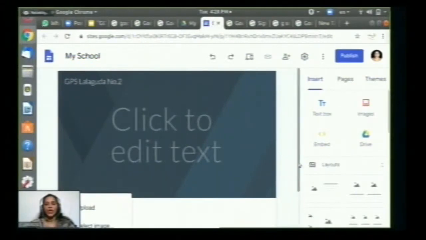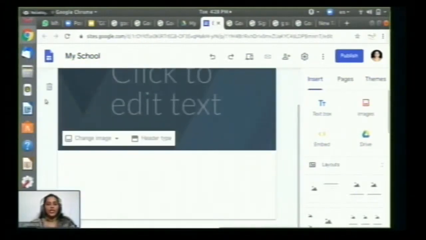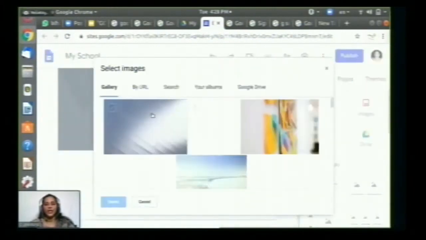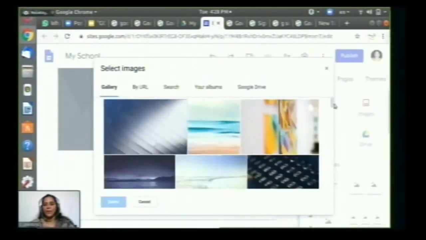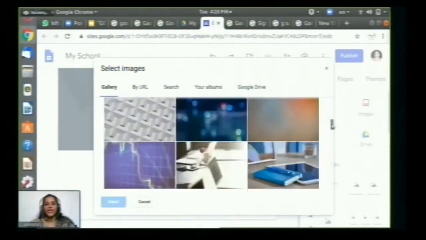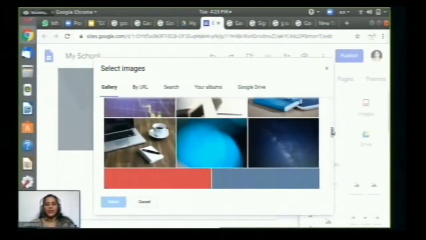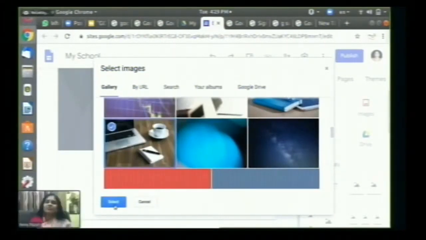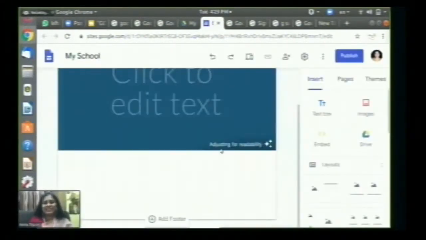See the options: you can upload from your Google Drive, or select the images which are already available. So anything you can select. If I am taking this for a school, I'll select this. Yes, for a school, this is a good image that we can use.